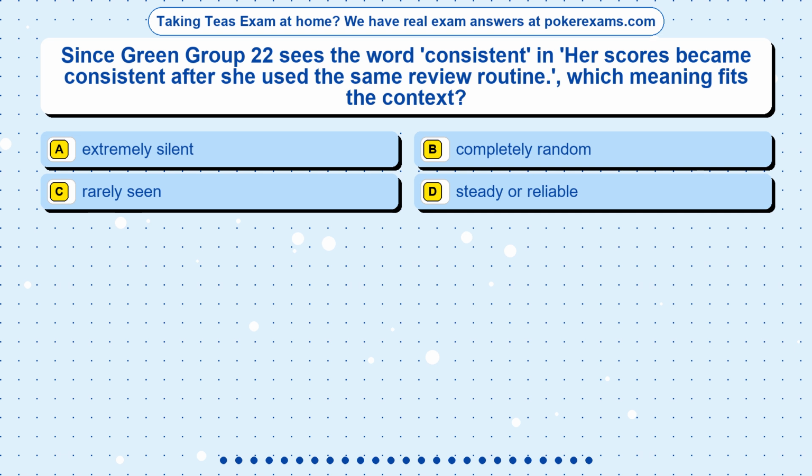Question 6. Since Green Group 22 sees the word consistent in her scores became consistent after she used the same review routine, which meaning fits the context? Option A. Extremely silent. Option B. Completely random. Option C. Rarely seen. Option D. Steady or reliable.